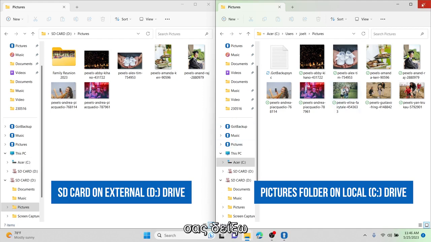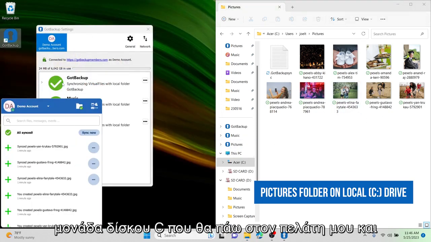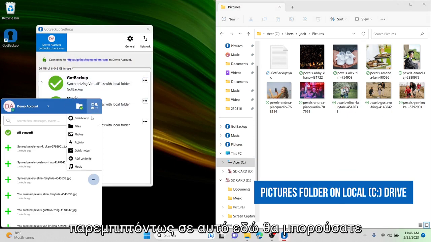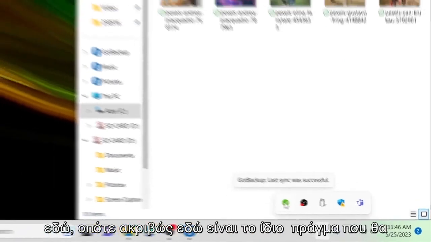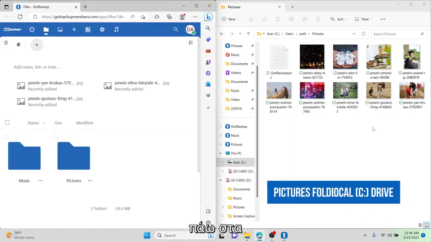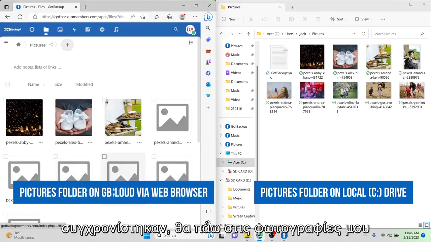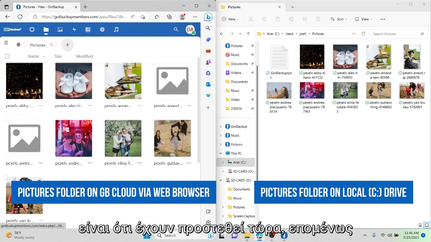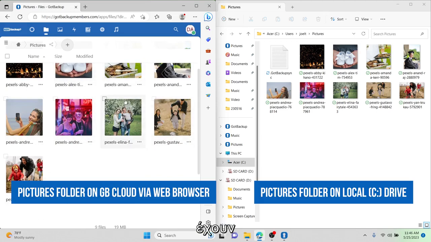But then let me show you now. This is my C drive. I'm gonna go to my client, and by the way, this right here you could also access through right here. So right here is the same thing. I'm gonna go to my files. So now that they're synced, I'm gonna go to my pictures, and here they are. They've been added now. So all of these have been added.